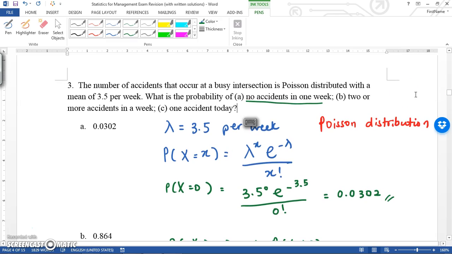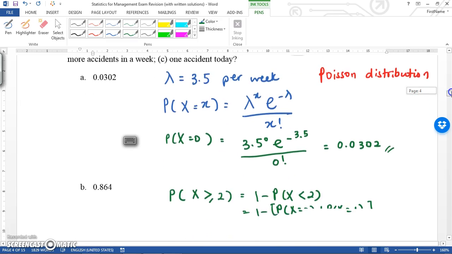Alright, for part B, it is very similar. They ask you for 2 or more accidents in a week. Just take note that the time interval should be the same as what is given in the mean, 3.5 per week. If it's not the same, as in part C, we will need to change it proportionally. The longer the time, the higher the mean. In this case, it's a week, so the mean is still the same. So you need to find the probability of 2 or more accidents in a week.